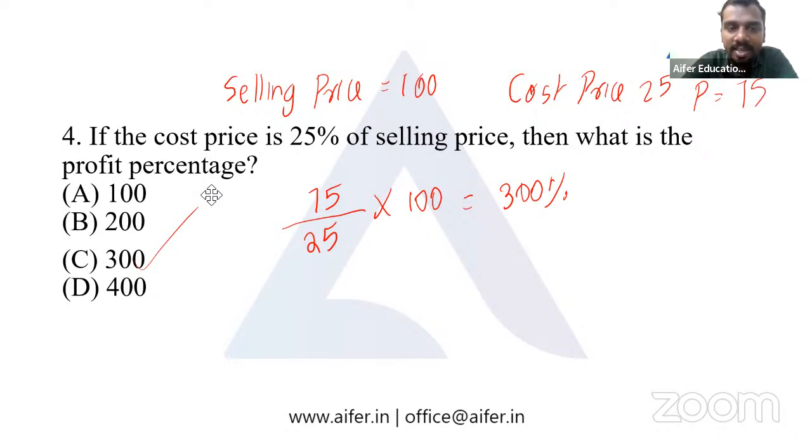They have given that the selling price is 25% of the cost price. What we have to do, we have already discussed in the previous question. Let's put selling price equal to 100. Then we'll have cost price is 25. The equation for profit percentage is profit by CP into 100. While substituting, we get the answer as 300.